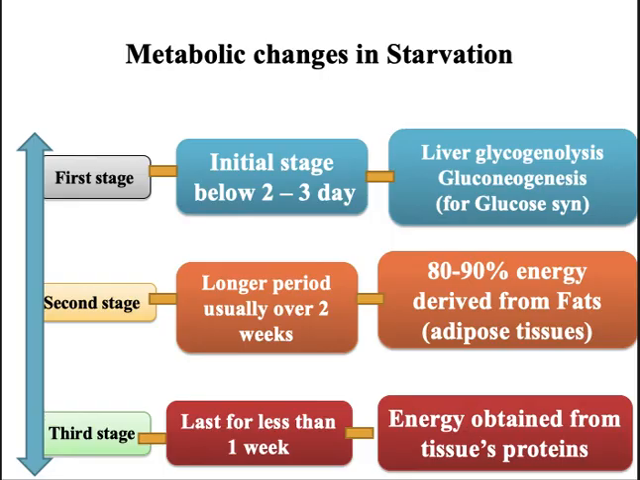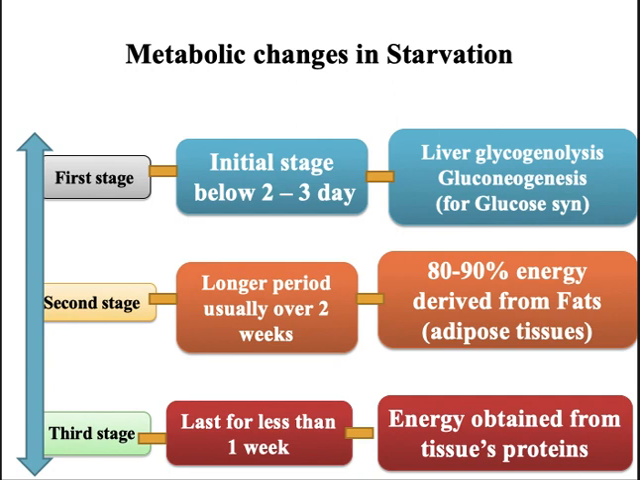Next, we'll go on to the metabolic changes in starvation. Under this, we have 3 stages. The first stage is the initial stage, between 2 to 3 days, where liver glycogenolysis and gluconeogenesis, that is glucose synthesis, takes place. The second stage is a longer period, usually about 2 weeks, where 80 to 90% of the energy is derived from fat, especially the adipose tissue. The third stage generally lasts for a week, and the energy is obtained from the breakdown of the tissue proteins, right? So these are the different stages.